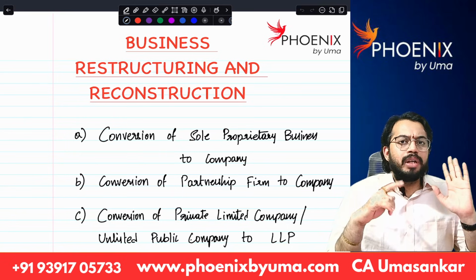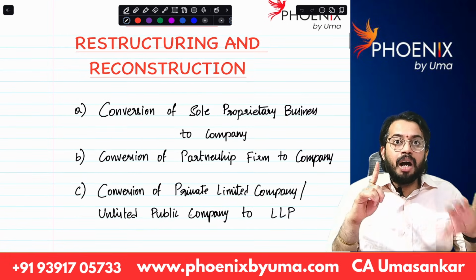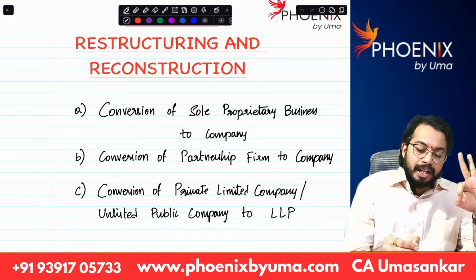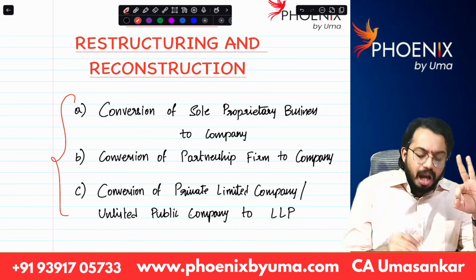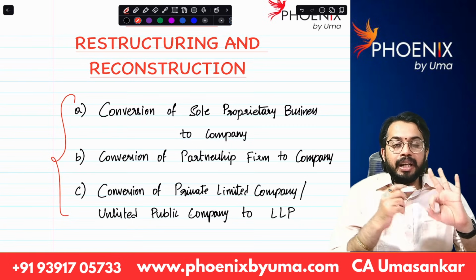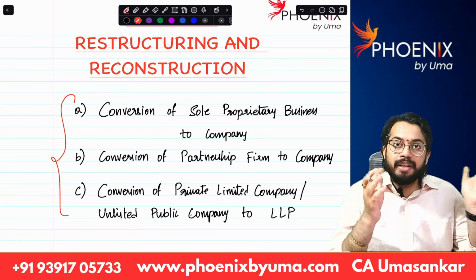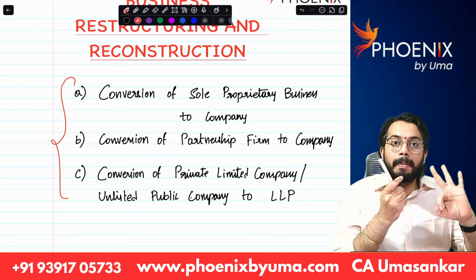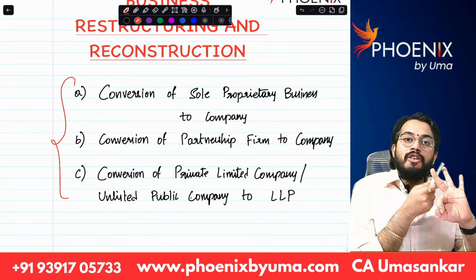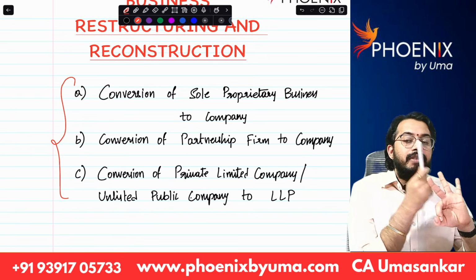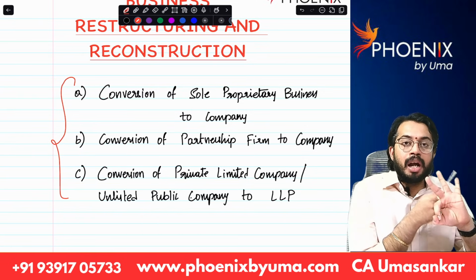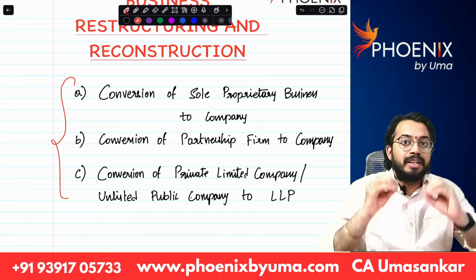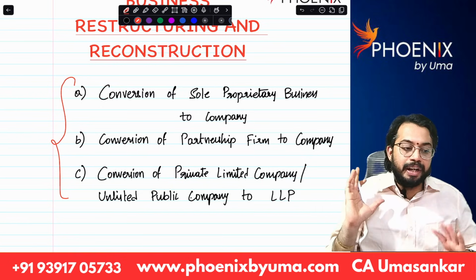There are in total 6 topics. Amalgamation, demerger, slump sale, anyhow you are already studying from CMA Inter. So these 3 concepts, conversion of sole proprietorship to company, conversion of partnership firm to company, conversion of private limited company or unlisted public company to LLP. These 3 concepts will be revised very quickly by me in this video.